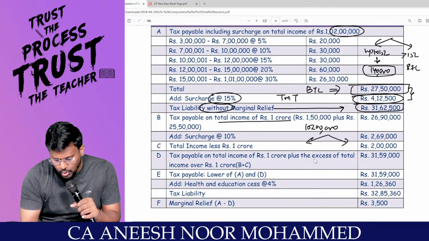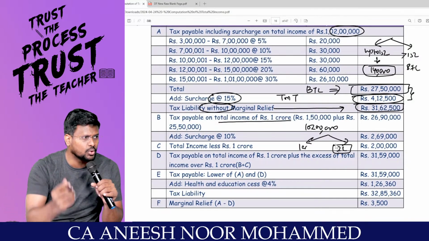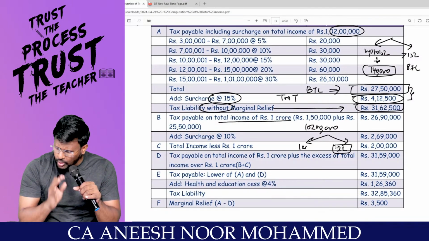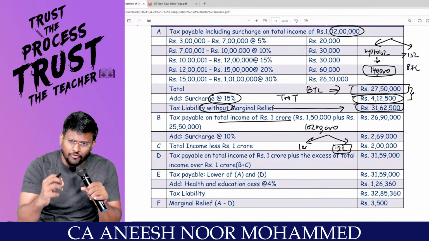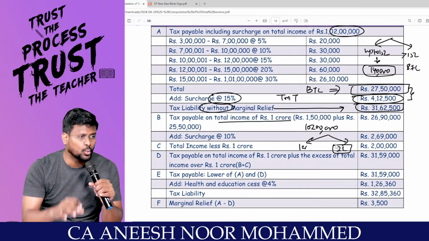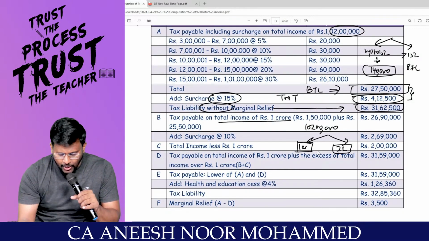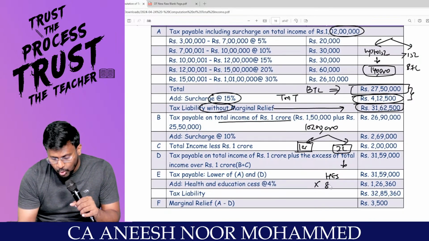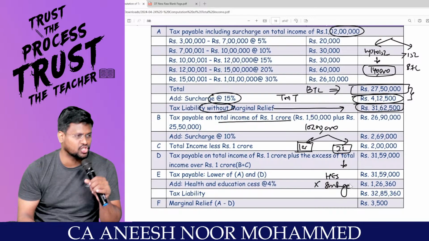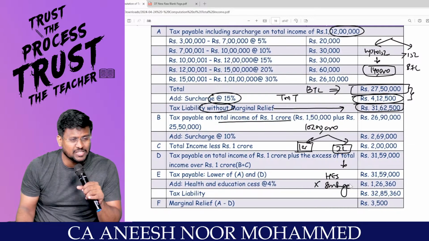I am classified into 2 categories. Number 1 is 1 crore and 2 lakh. I am ready to offer the entire 2 lakh to the government. I am saying that government, you keep this 2 lakh. I don't want it. I am ready to offer 100% of the extra 2 lakh. I am ready to pay tax on this 1 crore. I am ready to pay health and education cess on the extra 2 lakh, but don't ask me extra surcharge. Clarity? That means, my dear lovable students, we are going to calculate the tax for 1 crore.